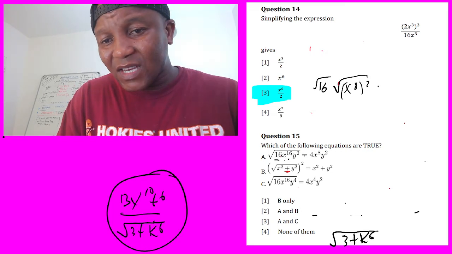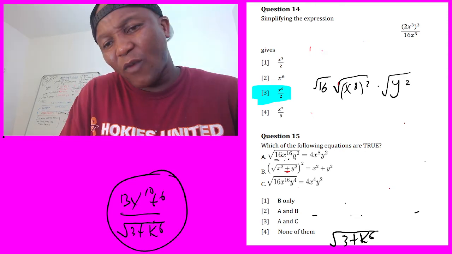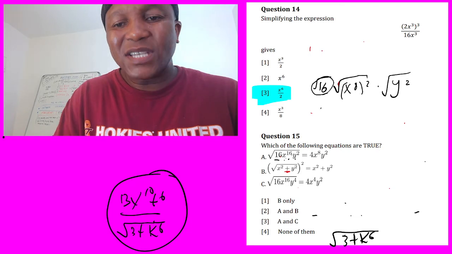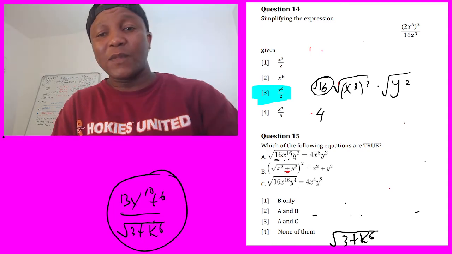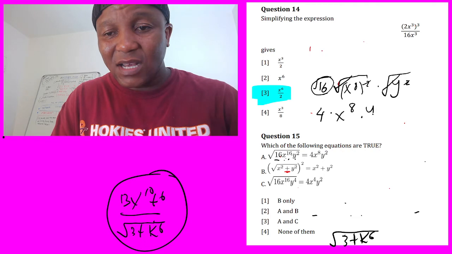Now let's go for the last one. y squared means I'm going to say y, and then I'm going to put on, there's only one, 2. Okay? Now look, which number multiplied by itself equals 16? It's 4. Square root of 16 equals 4, because 4 times 4 equals 16. Now we come here, 2 and 2 cancel, so it's going to be x power 8. This and this cancel, just say y.